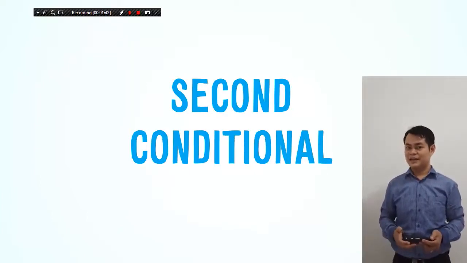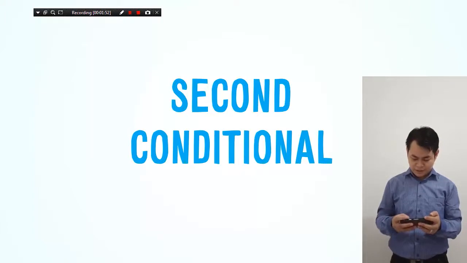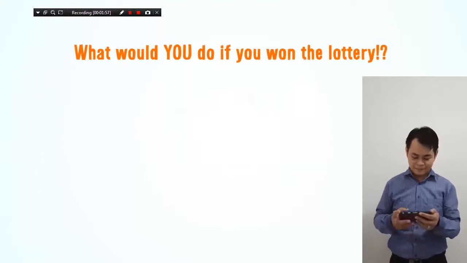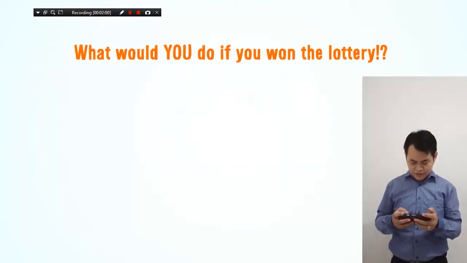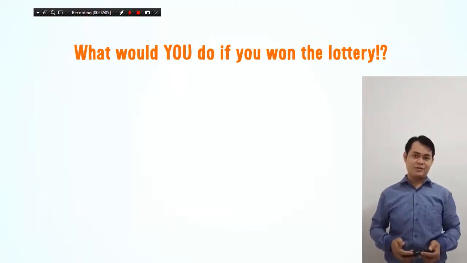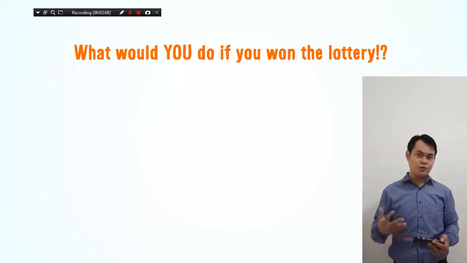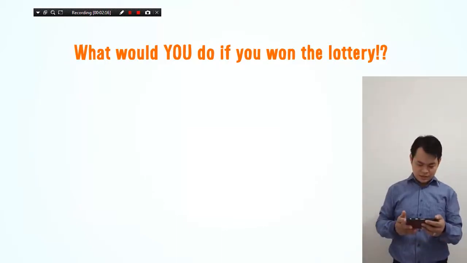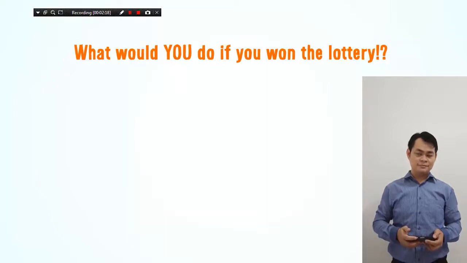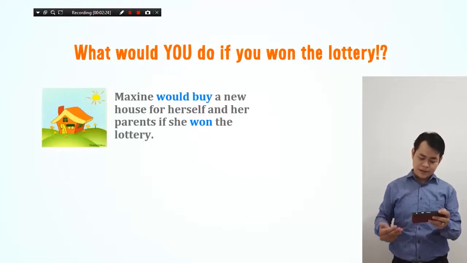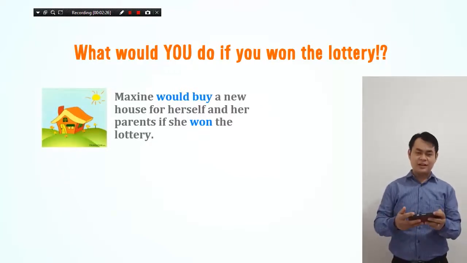You can see in the slide, I want to ask you to imagine for the second time. What do you read in the slide? What would you do if you won a lottery? What do you want to do if you won a lottery? Can you make a sentence about your imagination? Yes, Maxine. Maxine would buy a new house for herself and her parents if she won the lottery.